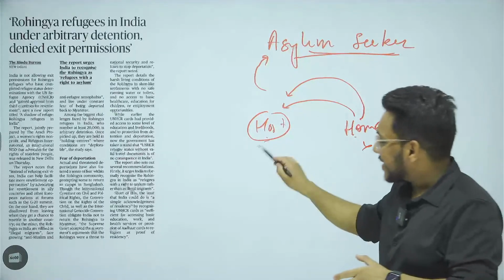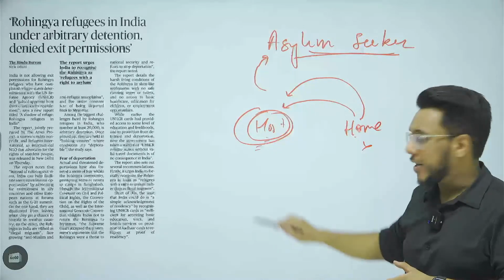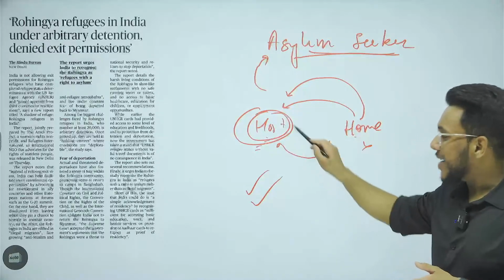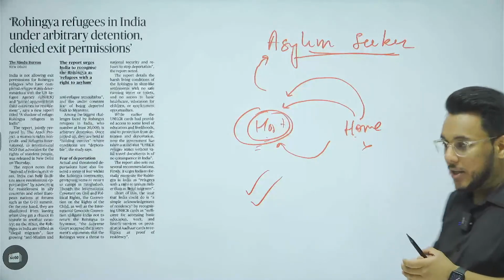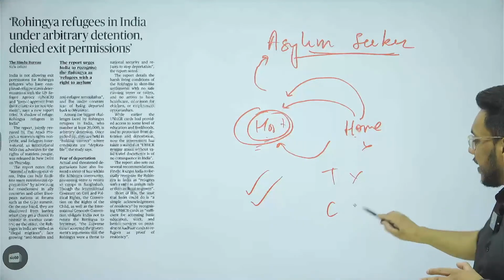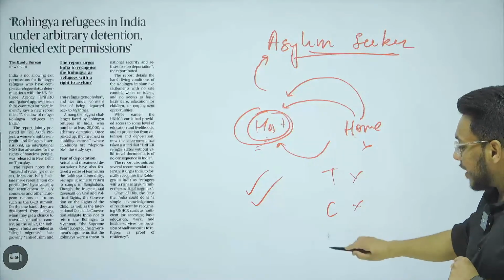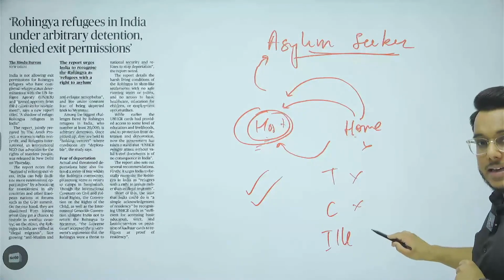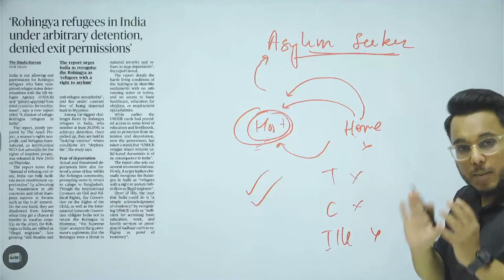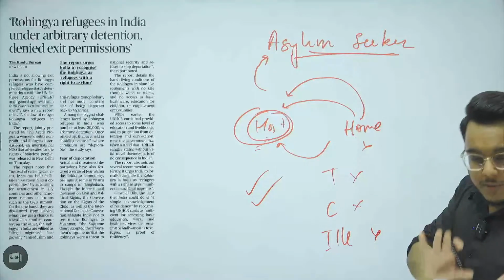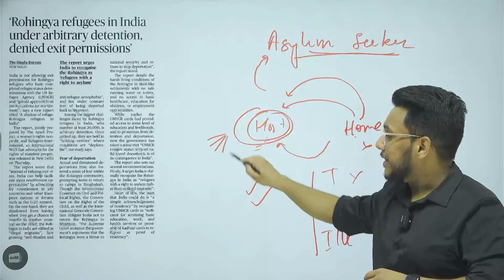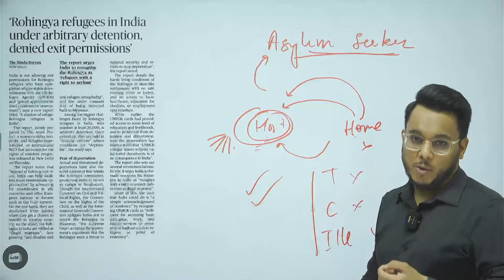Now guys, understand, if the host country has accepted the request for asylum, then these people will be admitted to this country. Are these people tourists? No. Are these people citizens of this country? No. Are these people illegal immigrants? No. Why? Because illegal immigrants are the ones who have come without any permission, without a valid visa, without a valid passport. So these people will be accepted and they will be given certain rights also.